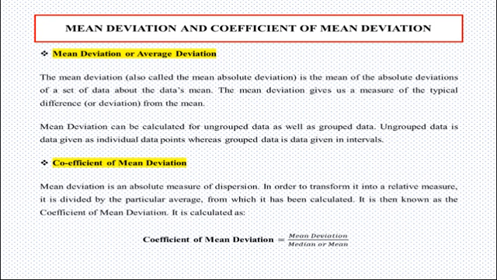Now let us discuss coefficient of mean deviation. Mean deviation is an absolute measure of dispersion. In order to transform it into a relative measure, it is divided by a particular average from which it has been calculated. It is then known as the coefficient of mean deviation. The formula for calculating coefficient of mean deviation is mean deviation divided by median or mean.